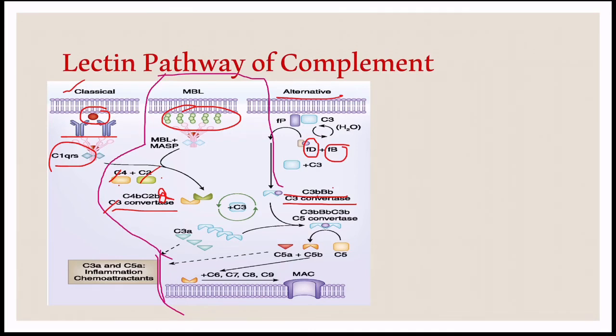The activation of C3 convertase is central to all these processes. Next, it leads to the formation of C5 convertase and then the formation of MAC. Once the C5 convertase is formed, the steps are similar in all the pathways irrespective of the stimulant.